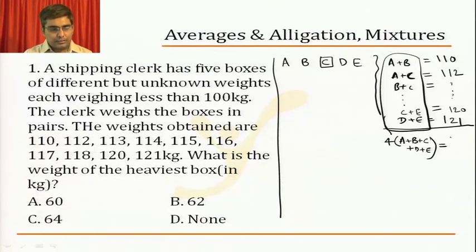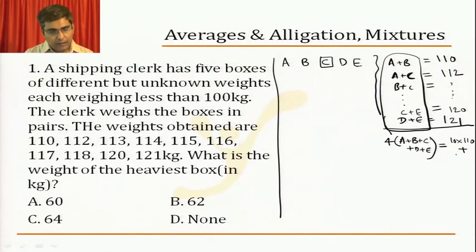So the sum of the things will be equal to 10 into 110 for sure, plus this is the base. For each you are assuming 110. So 10 into 110 plus deviation method. After that only the addition of extra deviation we have. Now 110, first one deviation is 0. Second one it is 2. 0 plus 2, 2. Third one it is 3. 2 plus 3, 5. Fourth one 5 plus 4, 9. Fifth one 9 plus 5, 14. Next 14 plus 6, 20. 20 plus 7, 27. 27 plus 8, 35. 35 plus 10 now, 45, 45 plus 11, 56.